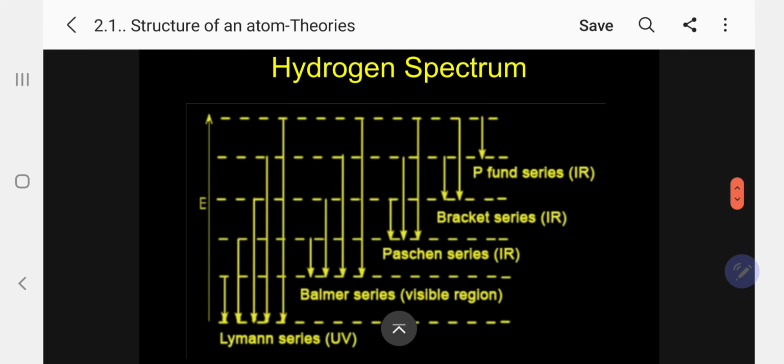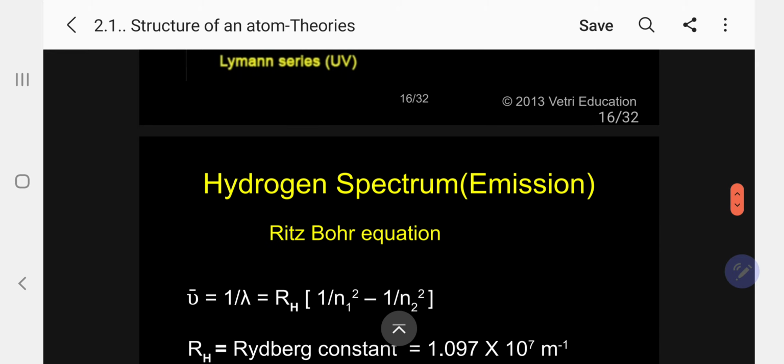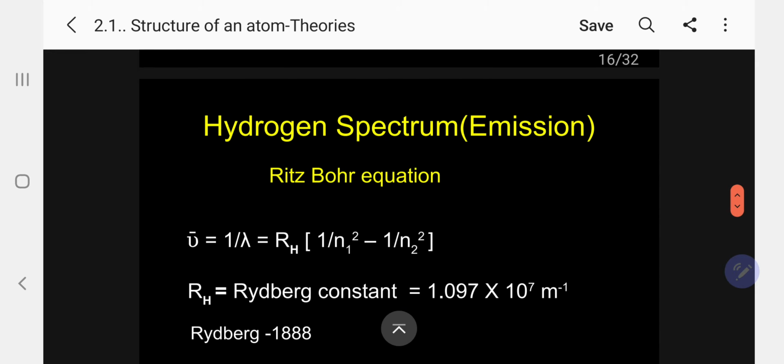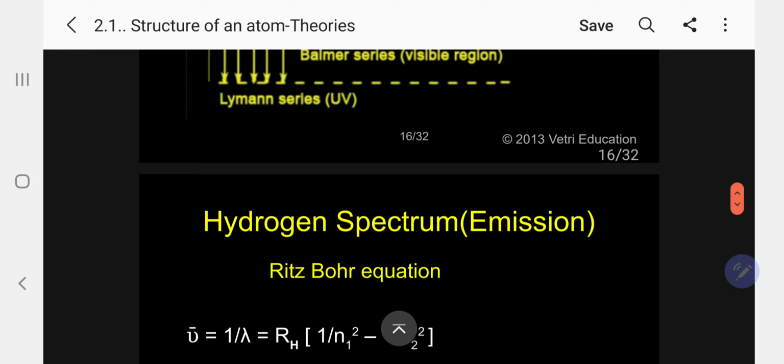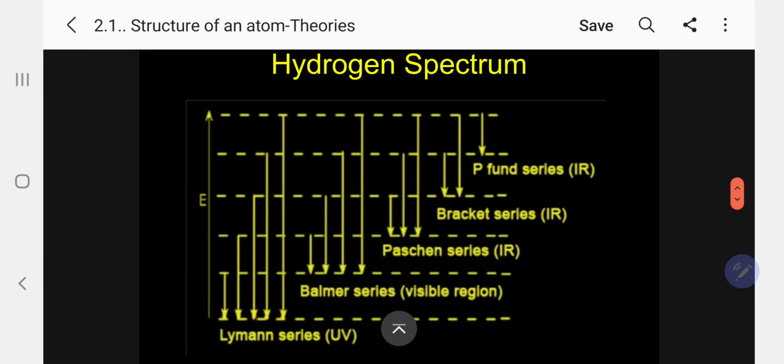Just see, this is the hydrogen spectrum. I will come to it later. Now, let me show you here. Kindly follow. This is the spectrum obtained during his period, but he didn't explain how the hydrogen spectrum is obtained. So you compare like this.